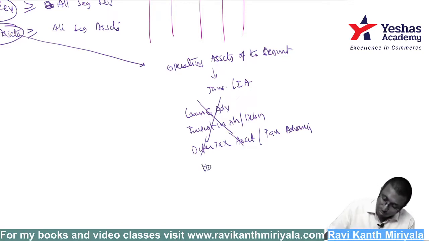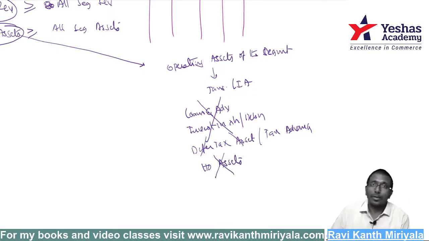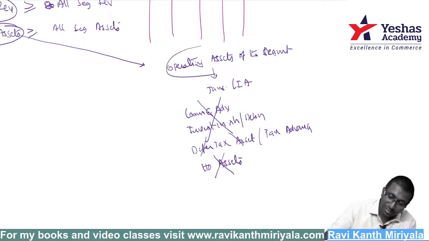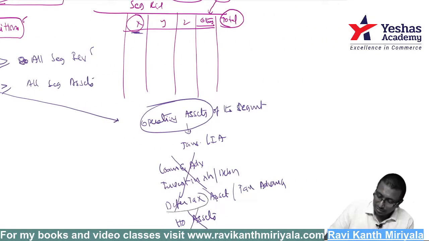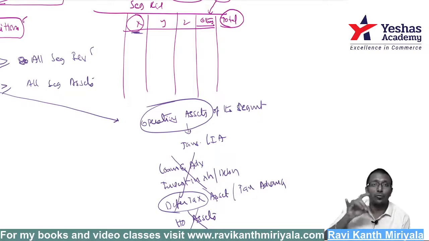And one more thing which you shouldn't take is HO assets. HO is not a segment. HO is just an office basically, it is going to coordinate the business. So head office assets are also not going to be taken. Hope you understand, this is all not part of segment assets. That's why we have to remember the definition very clearly. Last time when they asked, they gave deferred tax asset included. But if you know that deferred tax asset should not be a segment asset, then you will deduct it and then do the calculation.